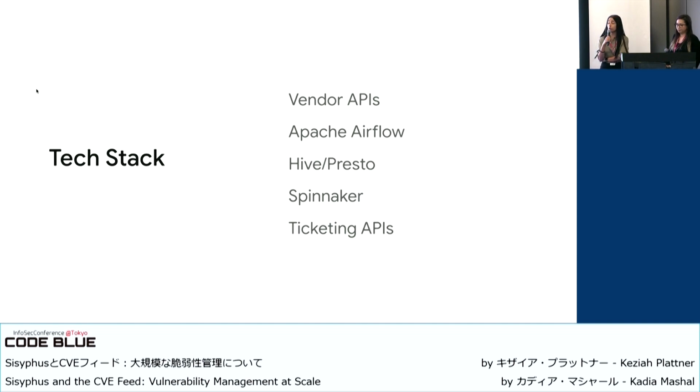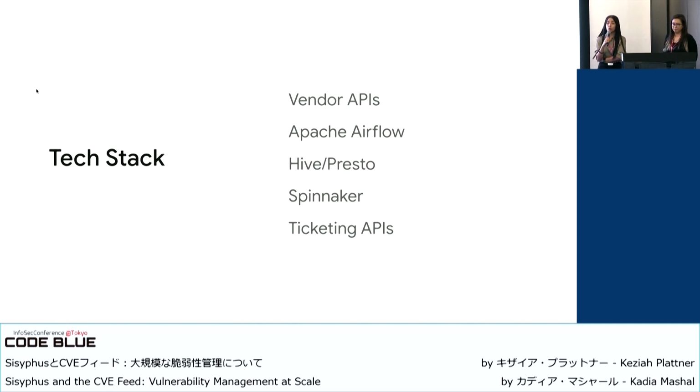Another thing that we also use is Hive Presto, also open source, where we store large data sets, again, to standardize and create the formatting for the reporting service that we use. We also use Spinnaker, which is a deployment tool, and again, Keziah will go into more detail about the Spinnaker use case in the next slides. We also use ticketing APIs.